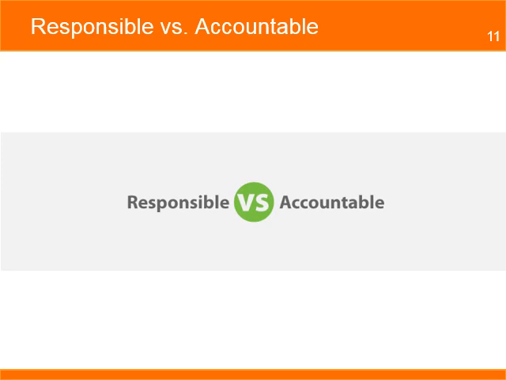For some people, these terms are quite close in the definition, which can lead to confusion, because accountable is the role who's ultimately responsible for the task or deliverable, while responsible is the role doing the task.